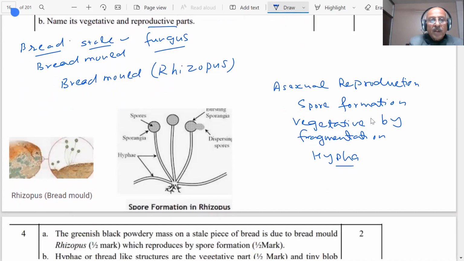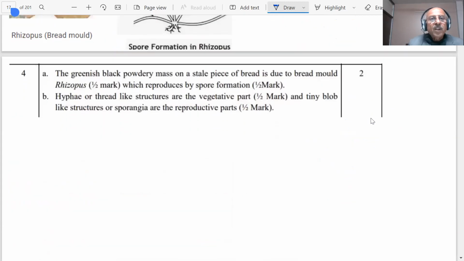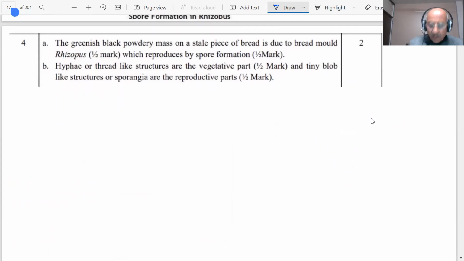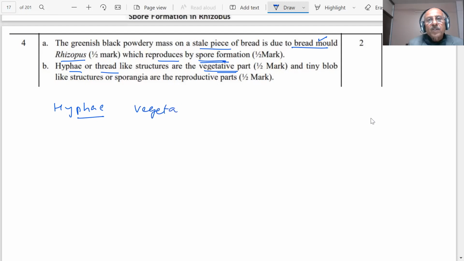Let us see the marking scheme and the answer given by the CBSE. The question is 2 marks, but how have the marks been allotted? The greenish black powder mass on the stale piece of bread is due to bread mold, which we said is Rhizopus, half mark, which reproduces by spore formation. We have shown you spore formation. And hypha or thread-like structures are the vegetative parts. Hypha we have shown you, students. The other thread-like structures, stolons and rhizoids, when they break accidentally or otherwise, will grow into new vegetative parts.